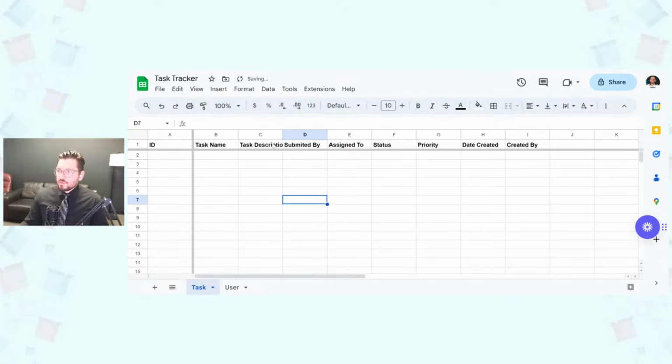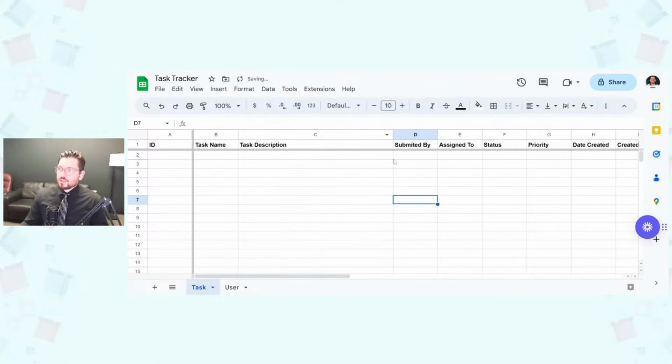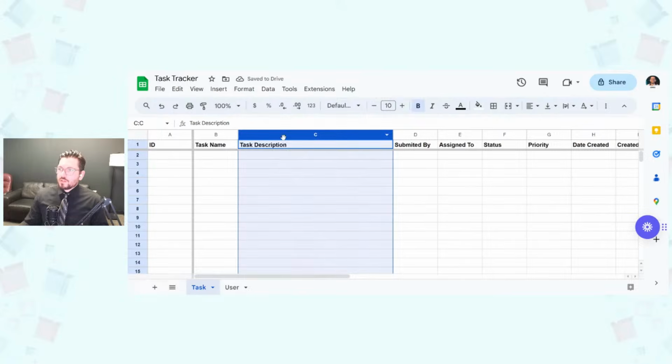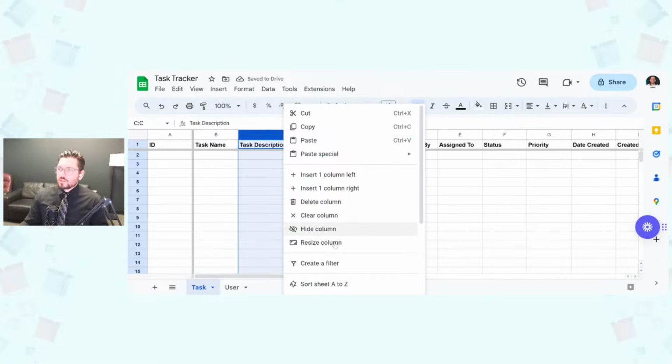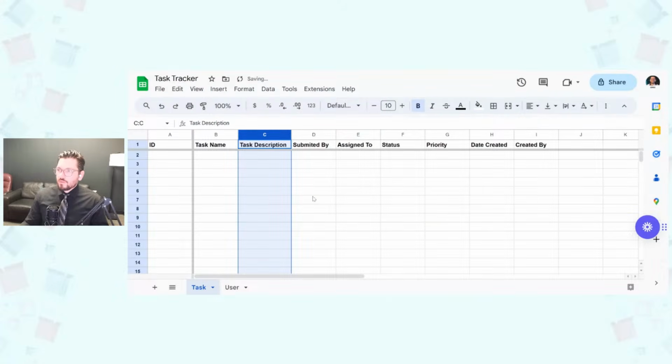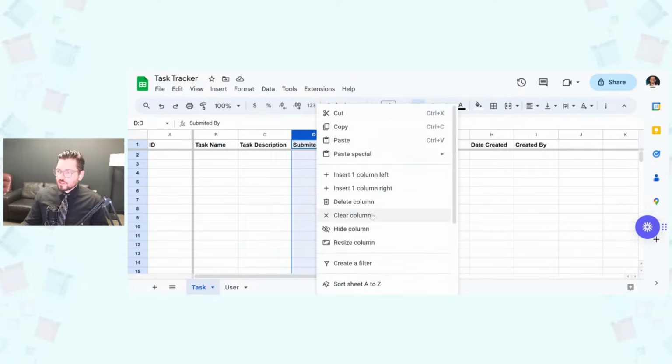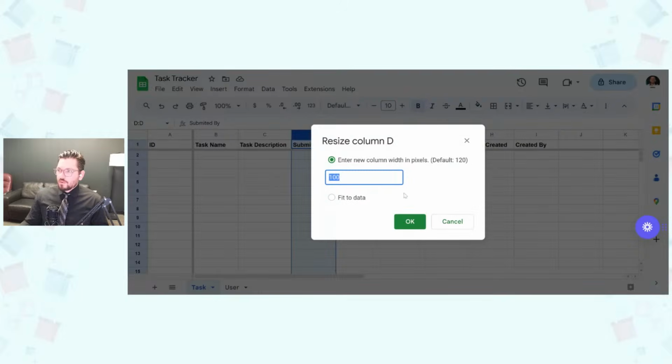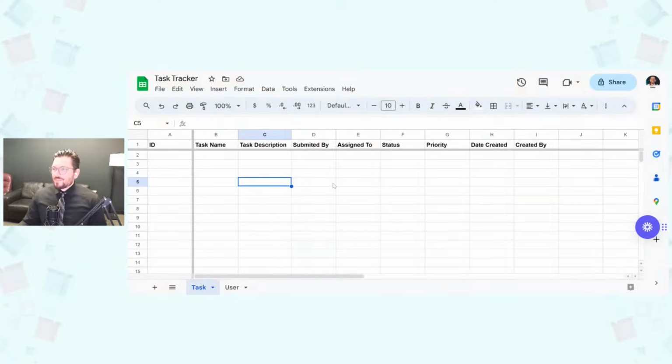Here's a little Google Sheets trick if you didn't know. Let's say you make this column way too wide. I always like to come in here and click resize column, 120. Boom. Now it's back to the correct size that these other ones are already defaulted to. And I just like keeping everything clean. Looks like everything's set to 100 actually. Google Sheets says 120, but there we go.